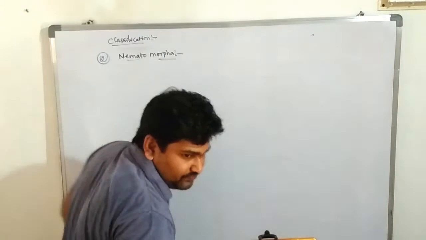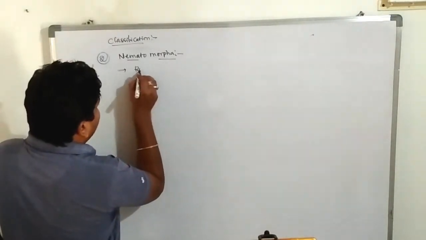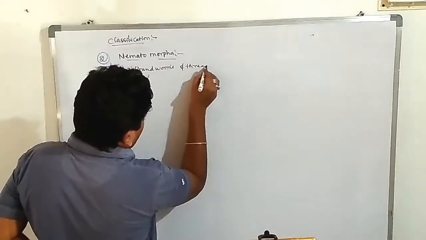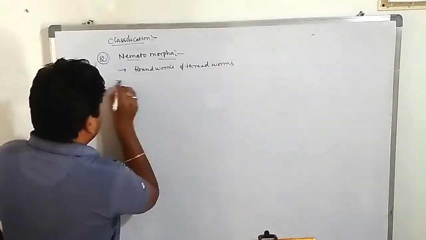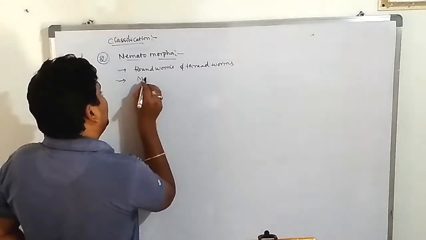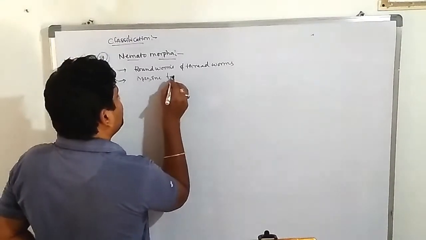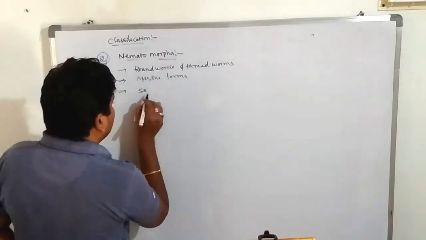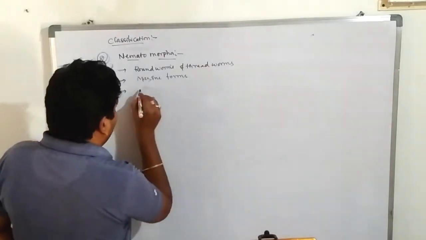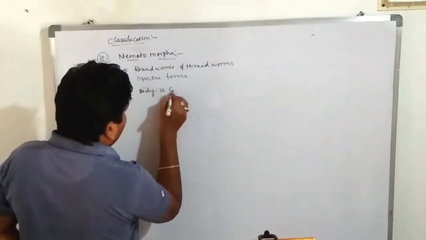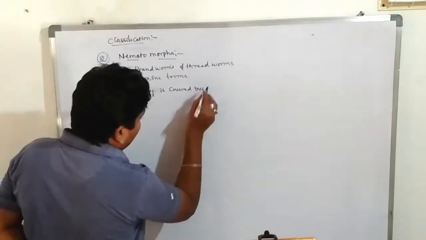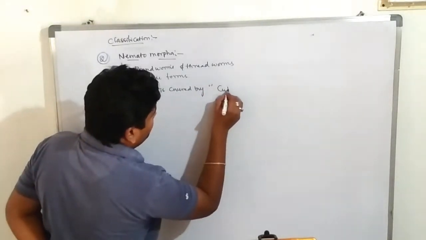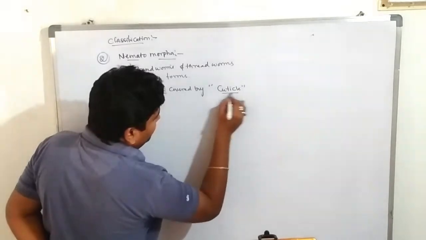That is called Nematomorpha. These are round worms or thread worms. These are majorly aquatic, in marine water. These are sexual. Very, very important: the body is covered by a cuticle membrane.